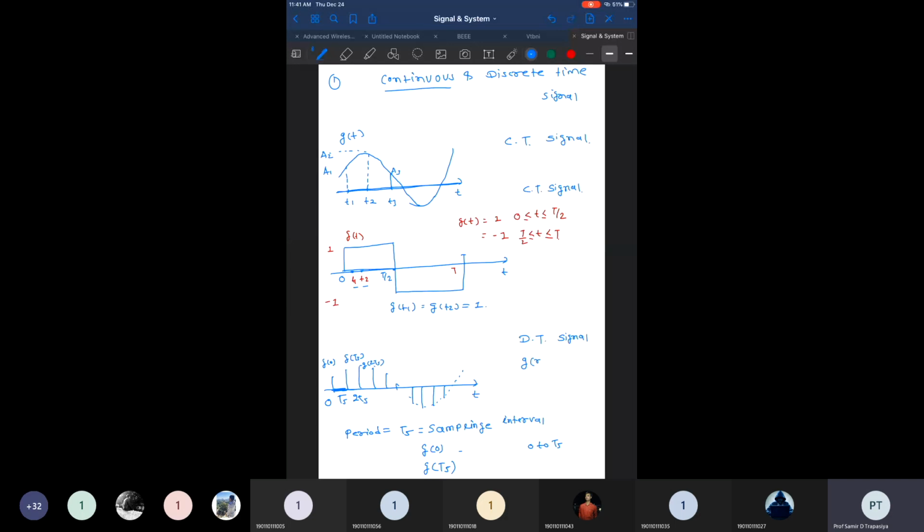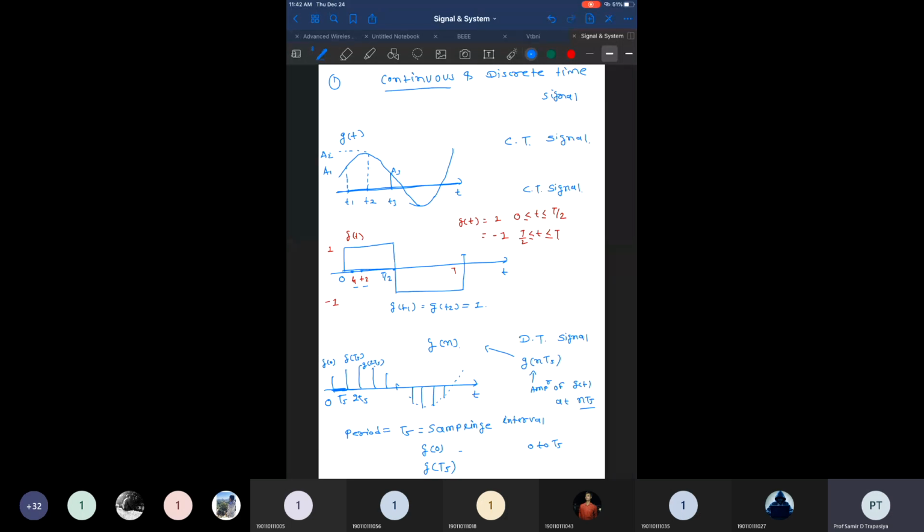So generally we can define it as g of nTs, which shows the amplitude of g of t at time nTs. In some texts, since the sampling period Ts is always there, rather than g of nTs, why not define it as g of n? Rather than carrying Ts, we can simply define it as g of n, because the variable parameter is n and Ts is constant.